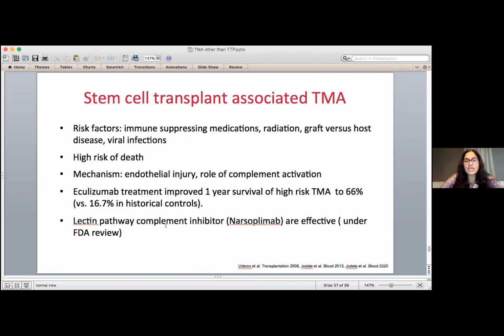And eculizumab has been used off-label to treat this with some good results, but a recent trial suggested that a different type of complement inhibitor called narsoplimab, which blocks a different part of complement, is effective. And the FDA is reviewing it right now. And this is the one you might hear about in the next several months.